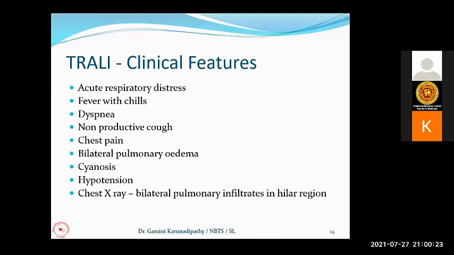You can hear the lung signs like crepitations and sometimes bronchi. The patient will get cyanosis due to the poor oxygen perfusion of the lungs, and patient may get hypotension, and chest X-ray is highly diagnostic. They can get bilateral pulmonary infiltrates in both hilar regions of the lungs.